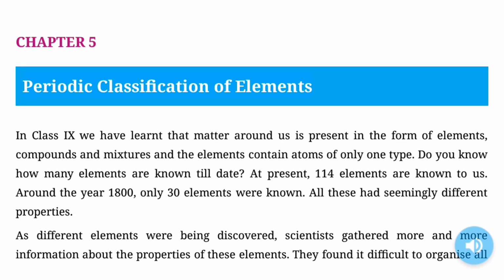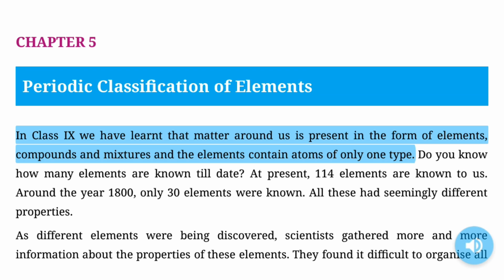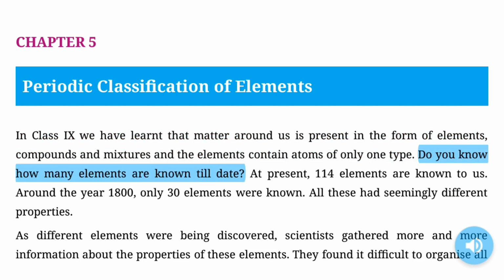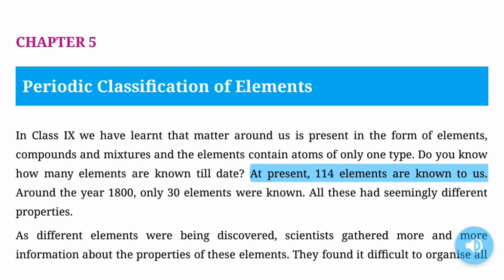5. Periodic classification of elements. In class 6 we have learned that matter around us is present in the form of elements, compounds and mixtures, and the elements contain atoms of only one type. Do you know how many elements are known till date? At present, 114 elements are known to us.